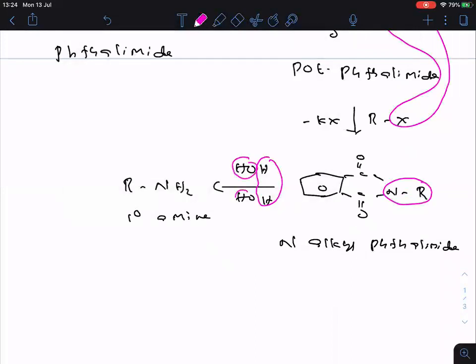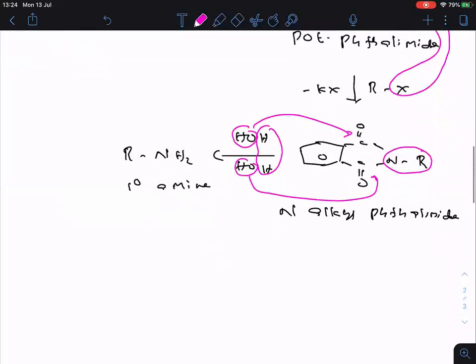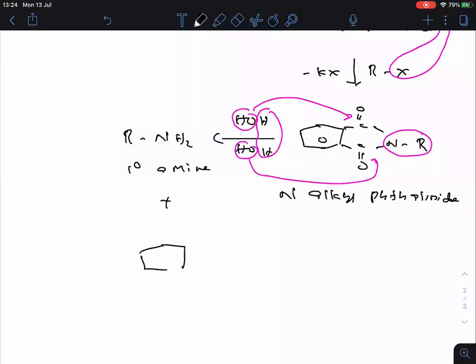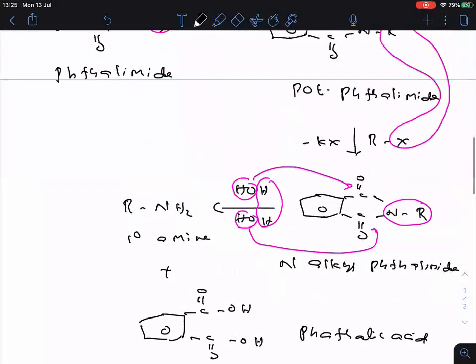This OH group is bonded to this carbon and this OH group is bonded to this carbon. Then what is the other product formed here? The other product formed is this one. So this is said to be phthalic acid. In carboxylic acids, we learned this one. So Gabriel phthalimide synthesis is used to prepare primary amines. This is the mechanism of Gabriel phthalimide.